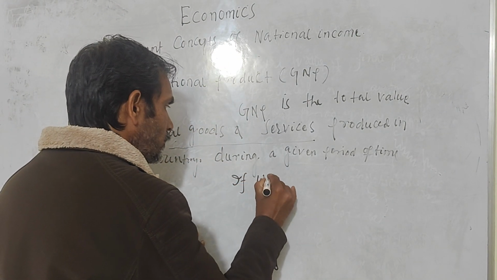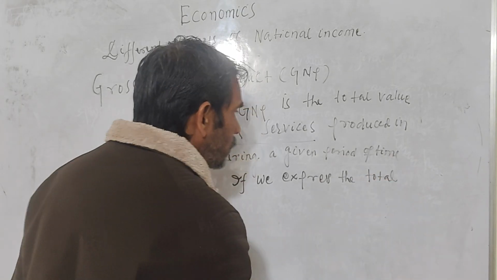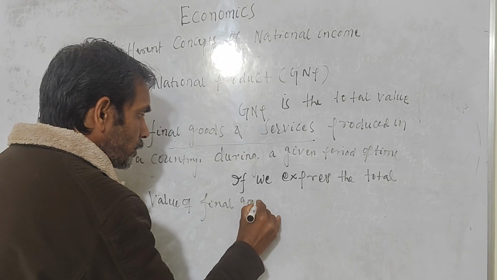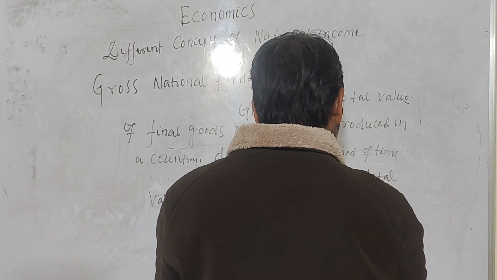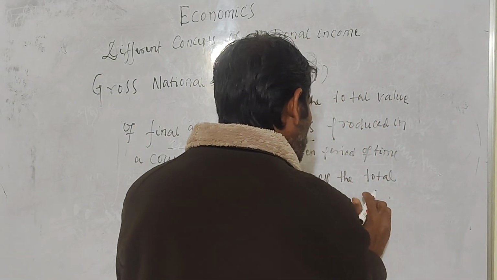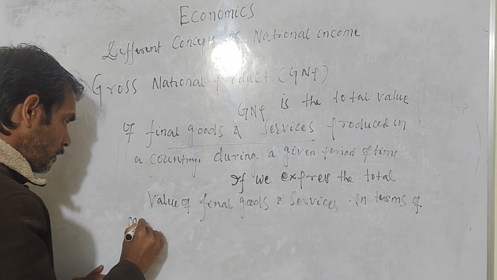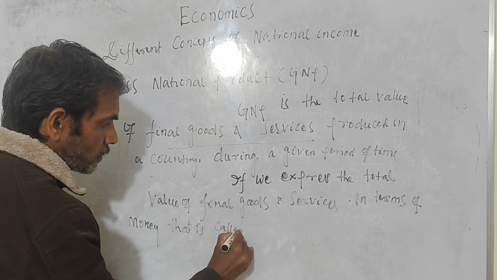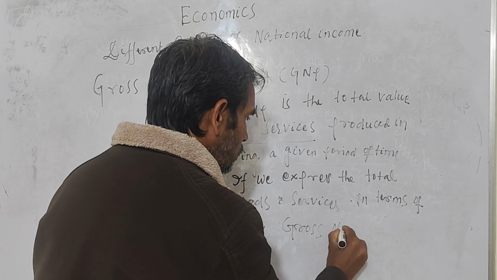If we express the total value of final goods and services in terms of money, that is called gross national income.